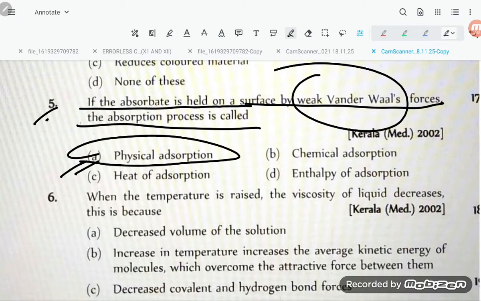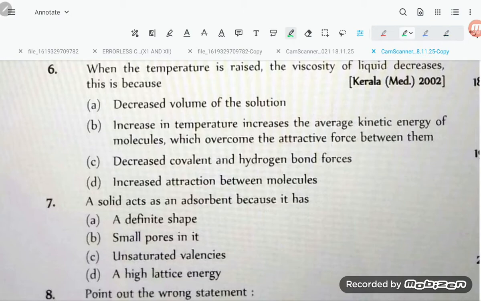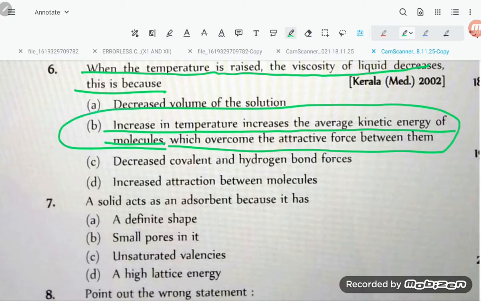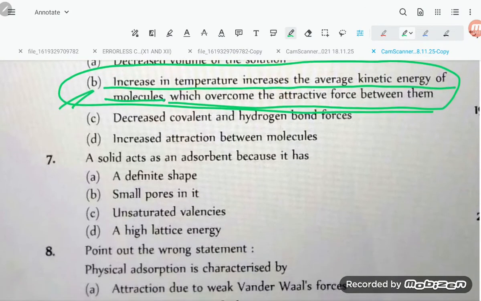Now let us move to question number 6, students. When the temperature is raised, the viscosity of a liquid decreases. This is because an increase in temperature increases the average kinetic energy of molecules, which overcomes the attractive forces. If the attractive forces are less, the viscosity will decrease. So option B is correct, students.